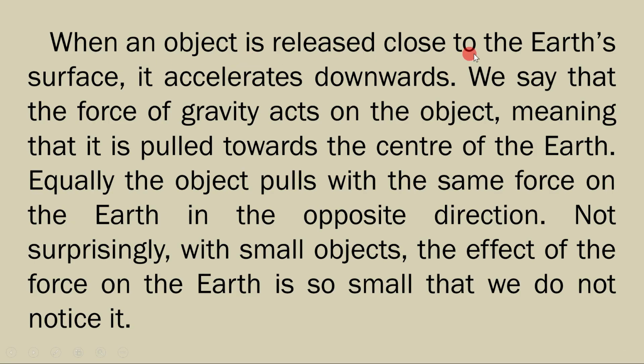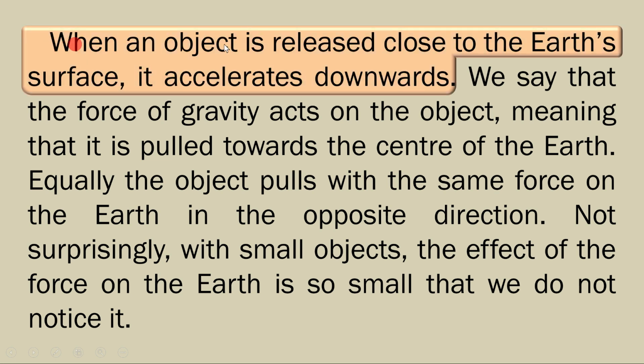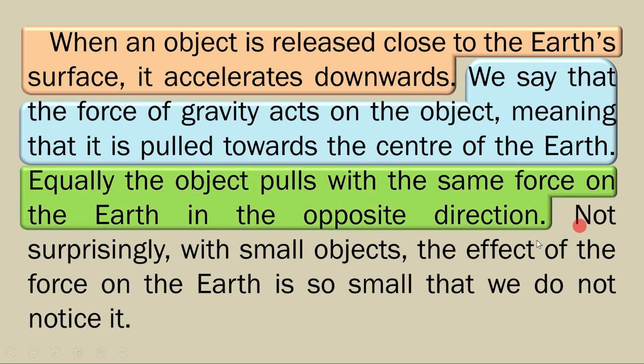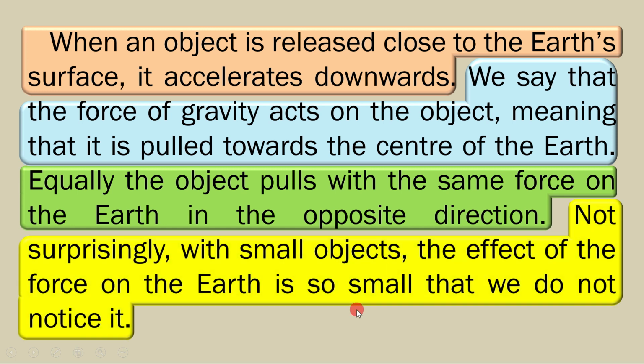When an object is released close to the Earth's surface, it accelerates downwards. You see, this is the first sentence and main idea. So I expect all the coming sentences will support it. We say that the force of gravity acts on the object, meaning that it is pulled towards the center of the Earth. The next sentence: equally, the object pulls with the same force on the Earth in the opposite direction. And the last sentence: not surprisingly, with small objects, the effect of the force on the Earth is so small that we do not notice it.